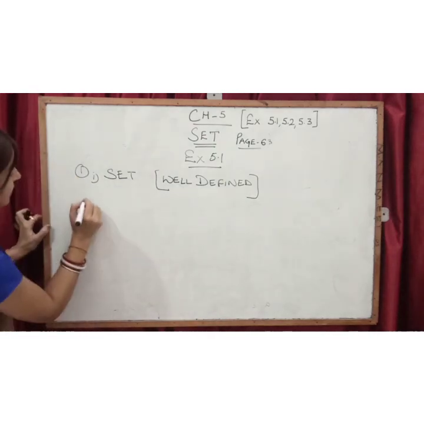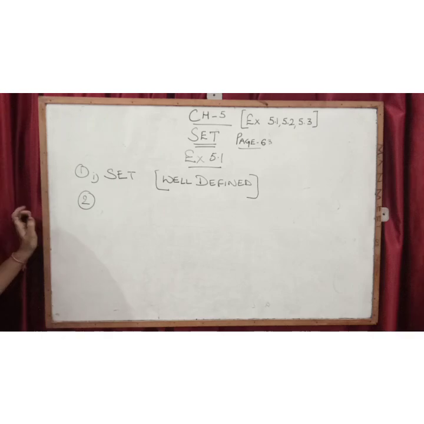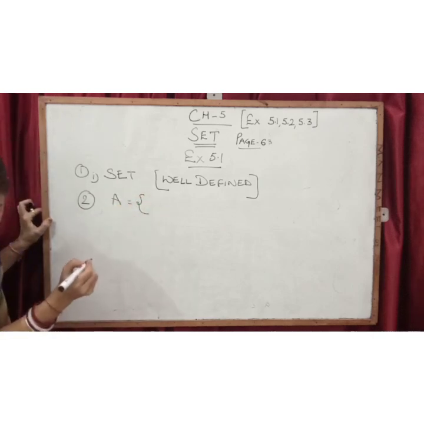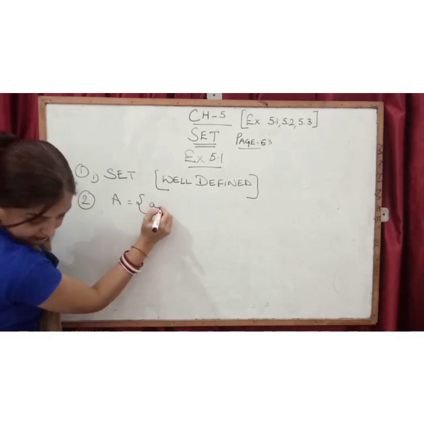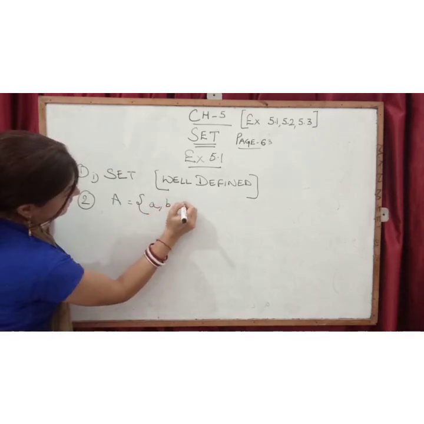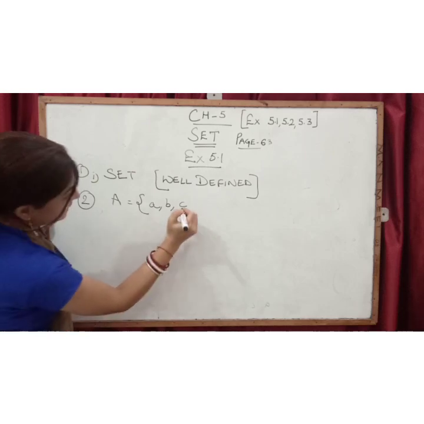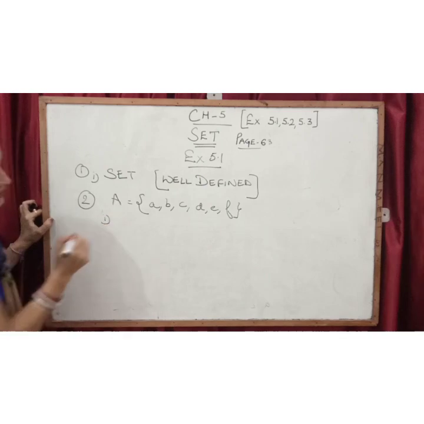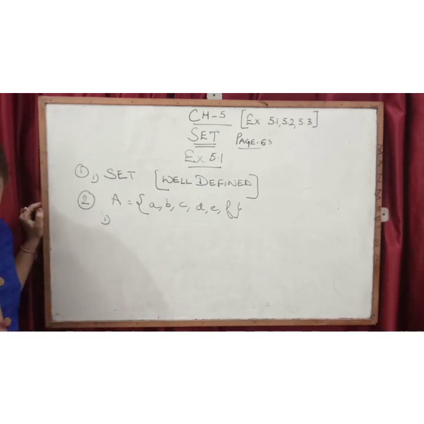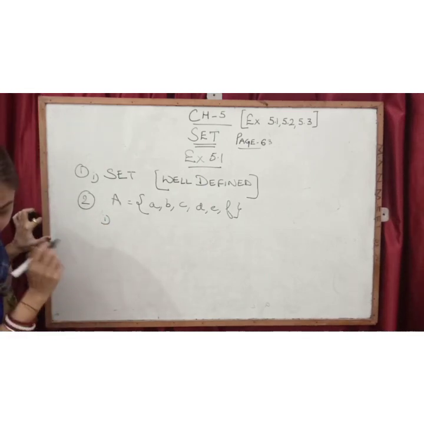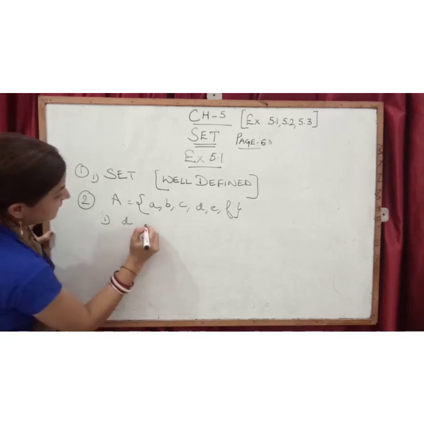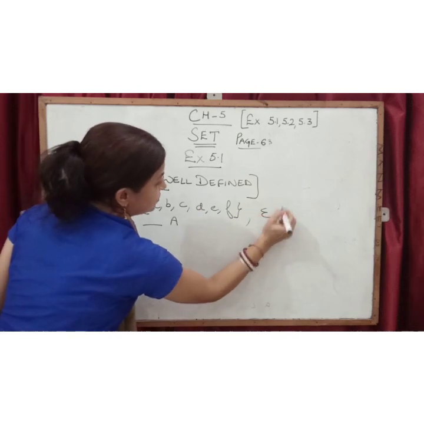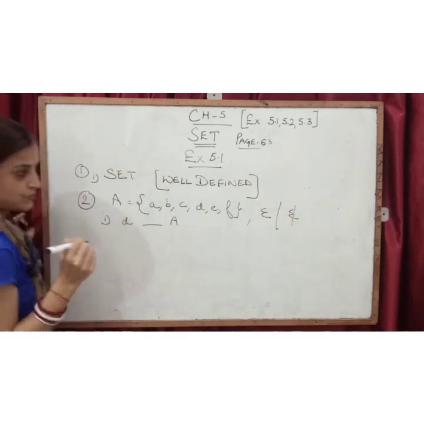Now, second one. See the second one, children. A is given: A, B, C, D, E, F. And your question is similarly I have given you symbols like belongs to, does not belong to. Now they are asking D dash A. Now you have to put the symbol belongs to or does not belong to. Fine.